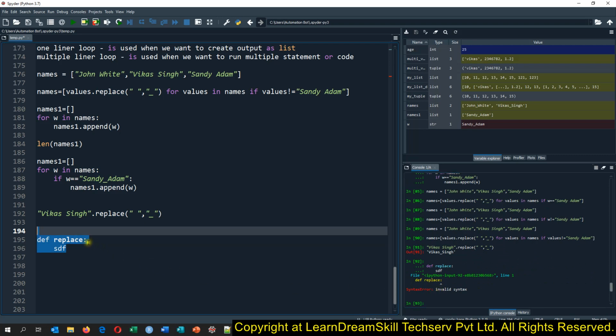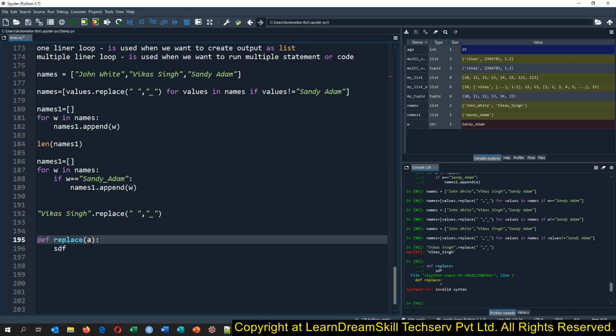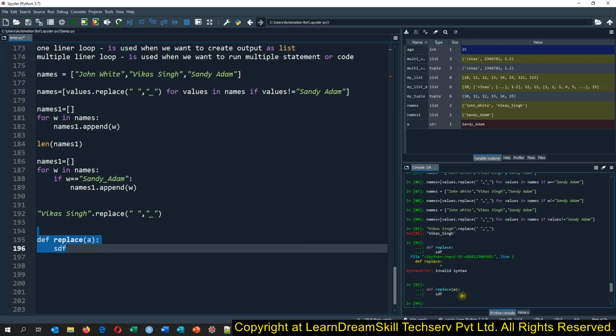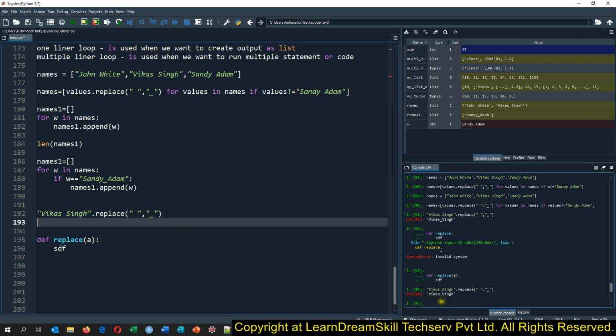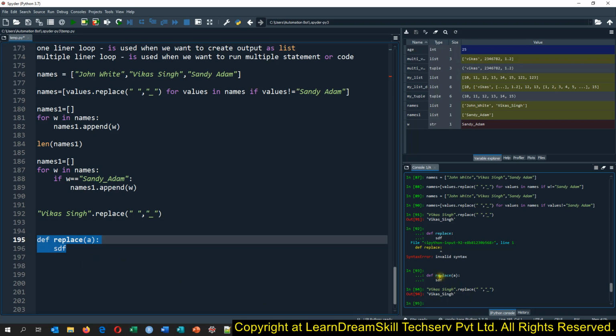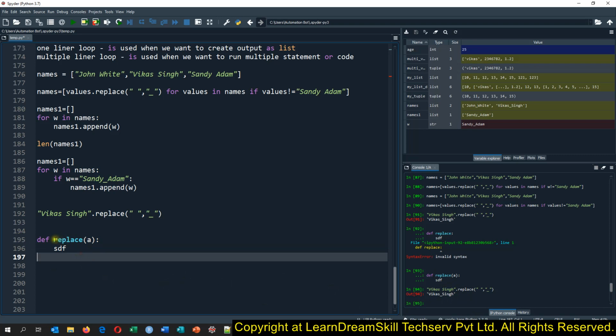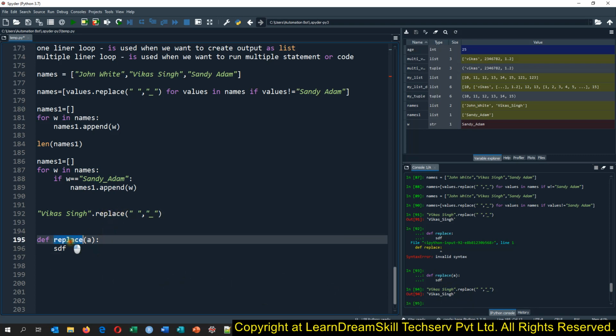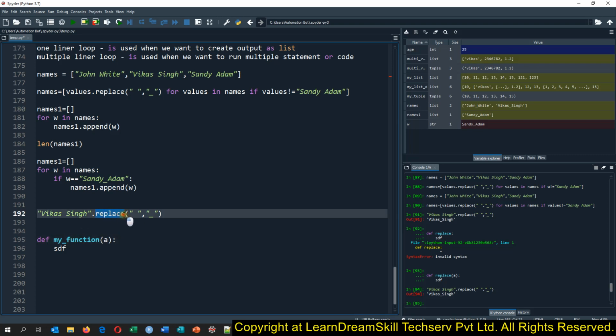See, we need to pass an argument as well, a, and then just try to run this. So see, it has created this function, and now if I try to run this, you just see what we are getting. It is not getting run, because here it is showing you that it already exists. So we will create this function, I would say my function. So you can create it that way. Whenever you create a function with the same name, you will not get the result you are looking for. If I create my function, it will run as we are looking for.